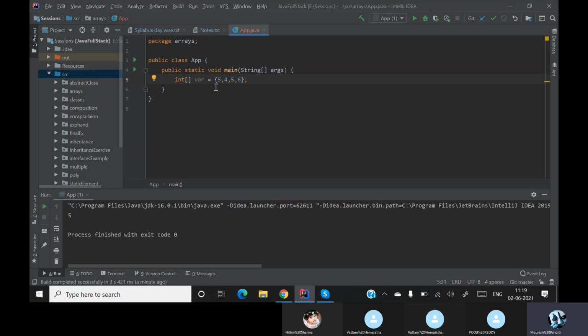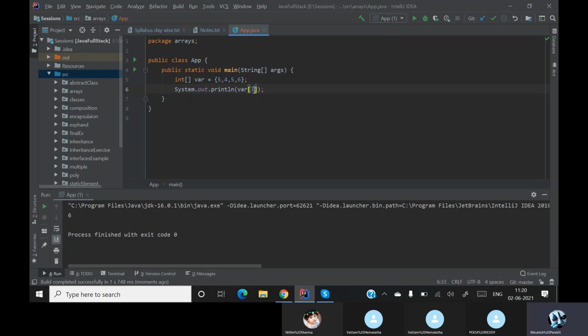And coming back to the addresses, which are also called index, an array's index will start with 0. So when I say sys out of variable 0, it will print me 5. When I say variable 3, it will give me 6.